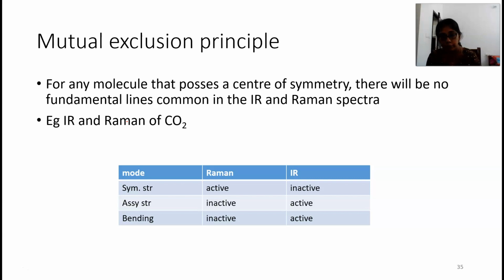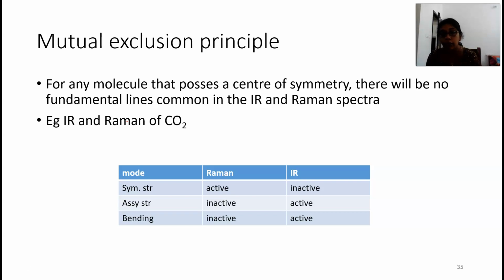Take benzene, take BF3, take all such centrosymmetric molecules, or CO2. In all those cases the mutual exclusion principle will be applicable and it will simplify your search for IR and Raman lines. So if you have an IR active mode of vibration, that would not be active in Raman spectra if that molecule has a center of symmetry.